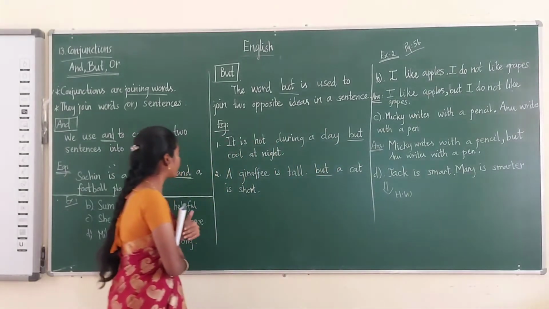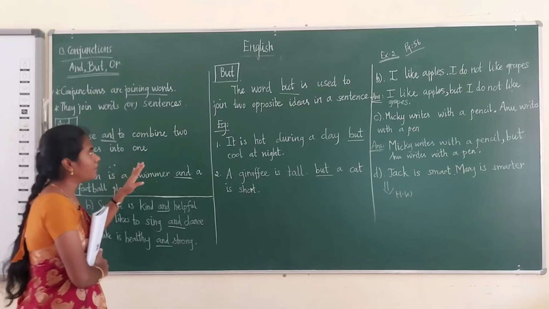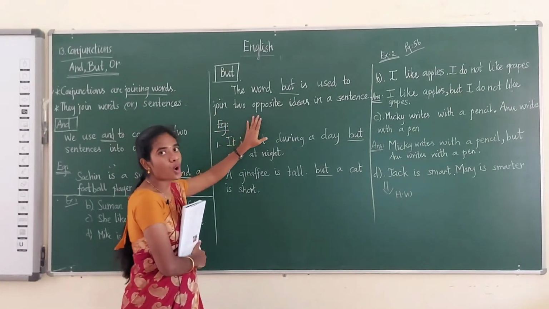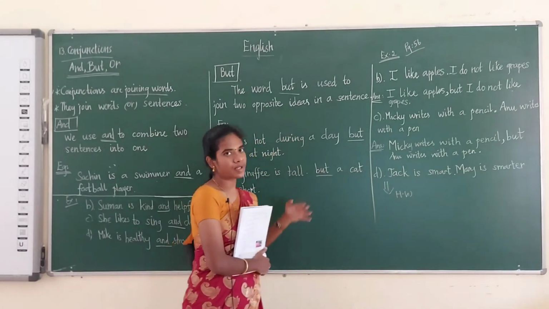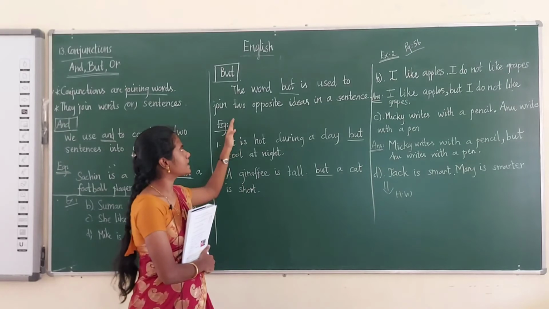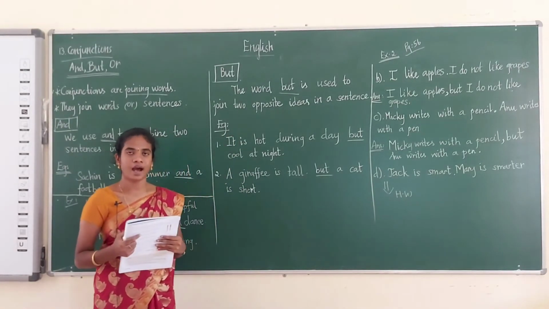So we use and to combine two sentences, and but is used to join two opposite ideas in a sentence. If in a sentence there are two opposite ideas, at that place we can use the conjunction but. Now we shall see the next conjunction, or.